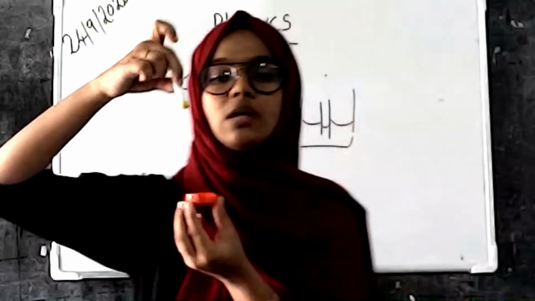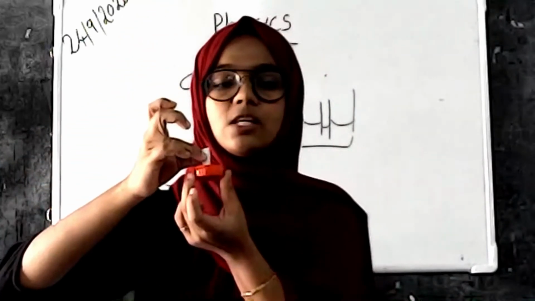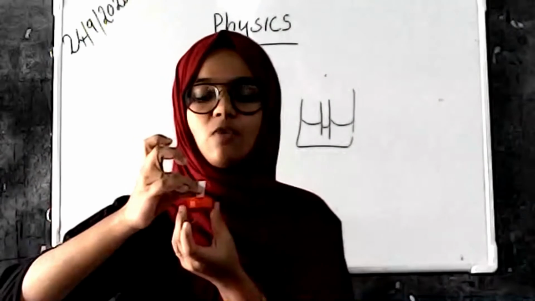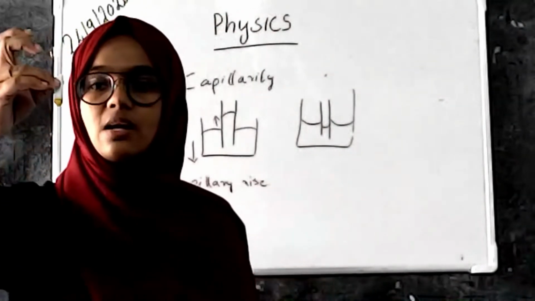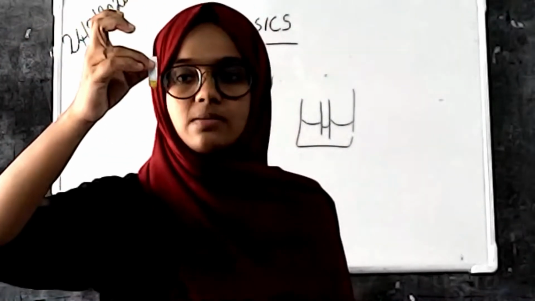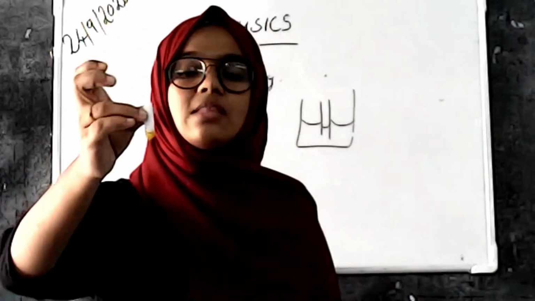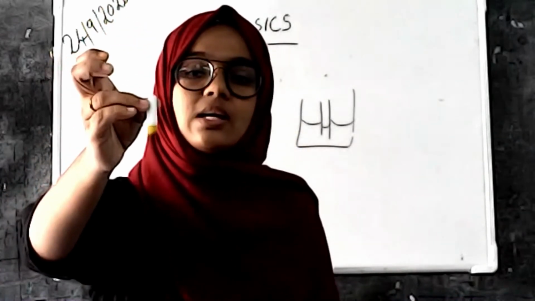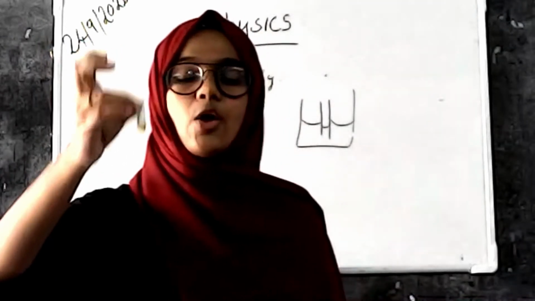Can you see that? Here we are not applying a force to this chalk piece. We just dip the chalk piece into the colored water. But the colored water is rising through the small pores of the chalk piece. So here the rising occurs, and that rising of water through narrow tubes or narrow holes is capillarity.